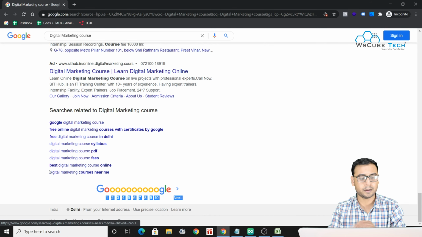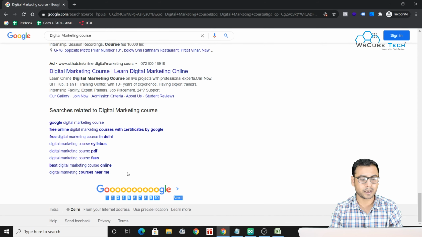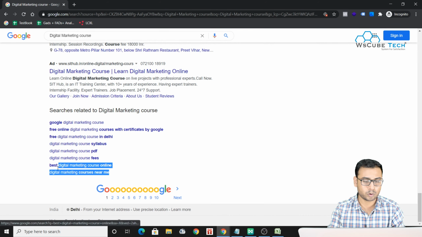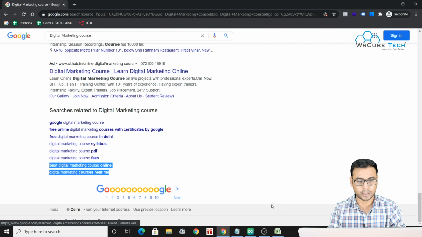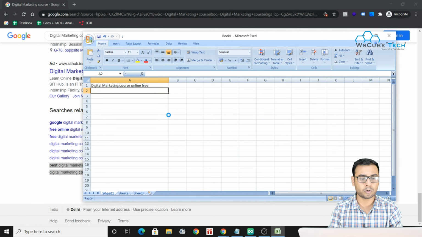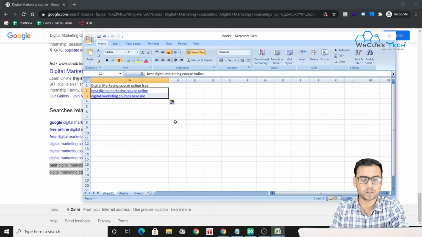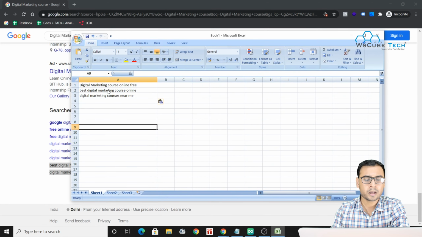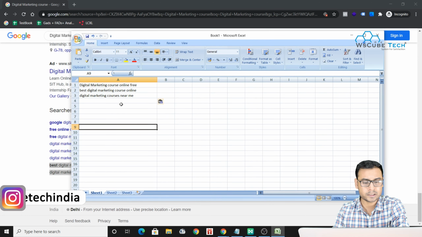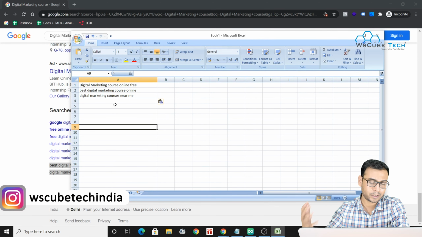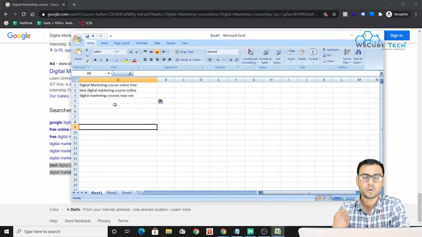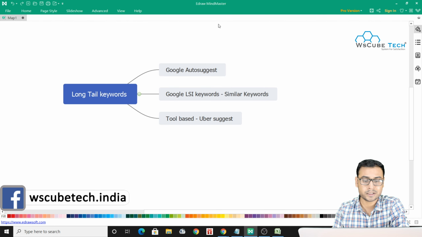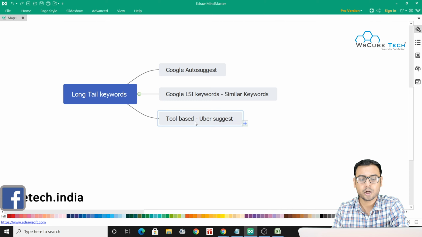Again, for example, I am selecting these two keywords. Then I copy them and put them into my list, so our list will keep growing. We'll put these two keywords here, and let me match destination formatting. Okay, fine. Your list will keep increasing, and later you will figure out which keywords you are going to work on. So this is how you find some long tail keywords. These are the two methods I discussed with you, and the third one is tool based.